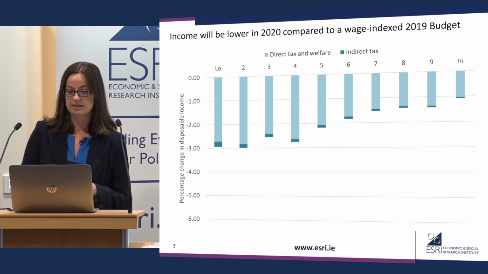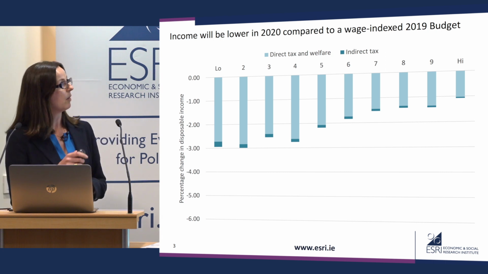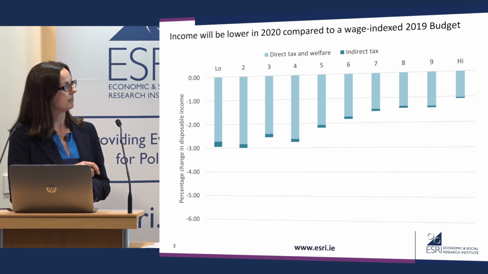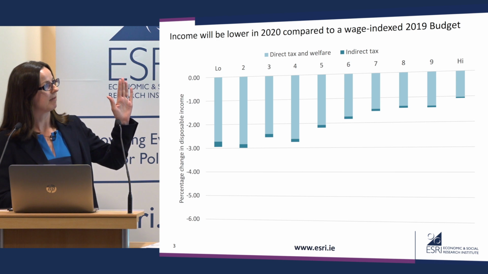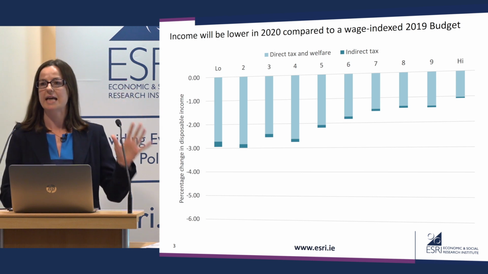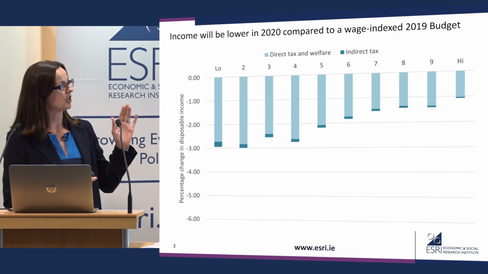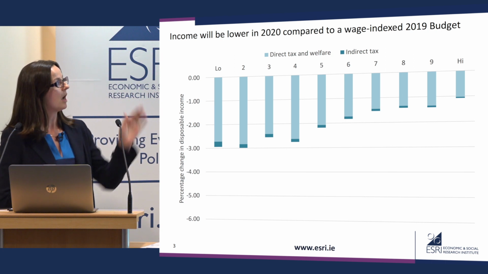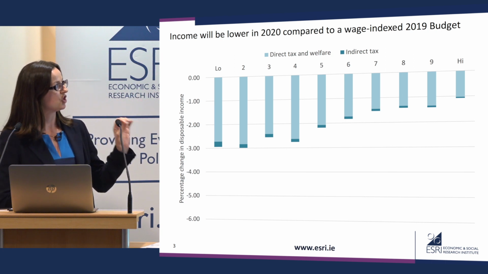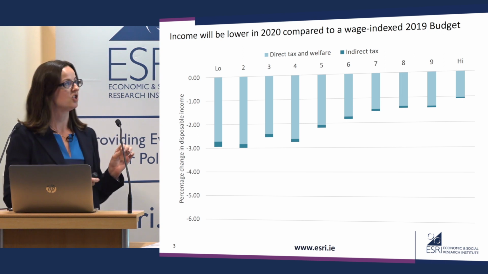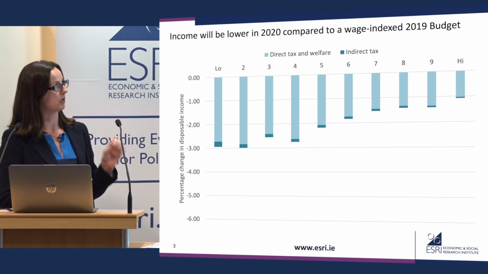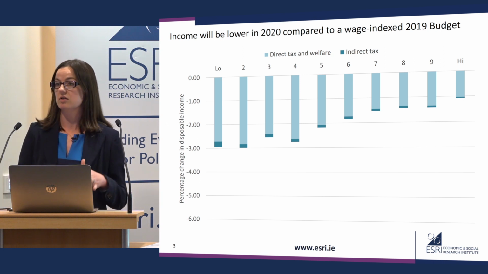Okay, and this is the picture we get. So what you're seeing here is the distribution of income. We have the population split into 10 equally sized groups, ranging from the lowest income to the highest income. On the y-axis you'll see the percentage change in disposable income compared to a wage indexed 2019 budget. And what you'll see is that there are losses across the board.